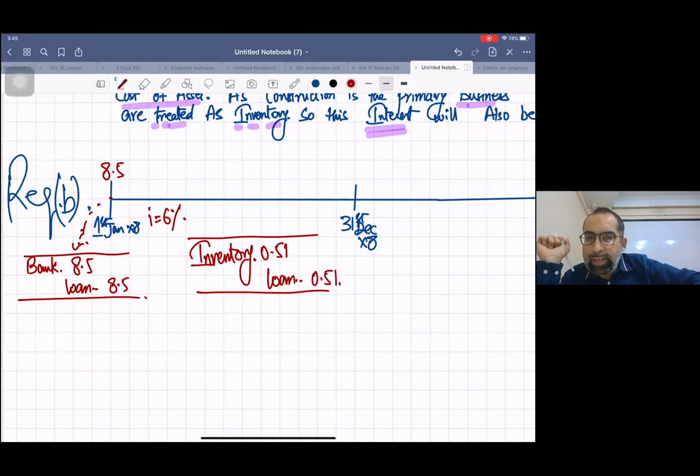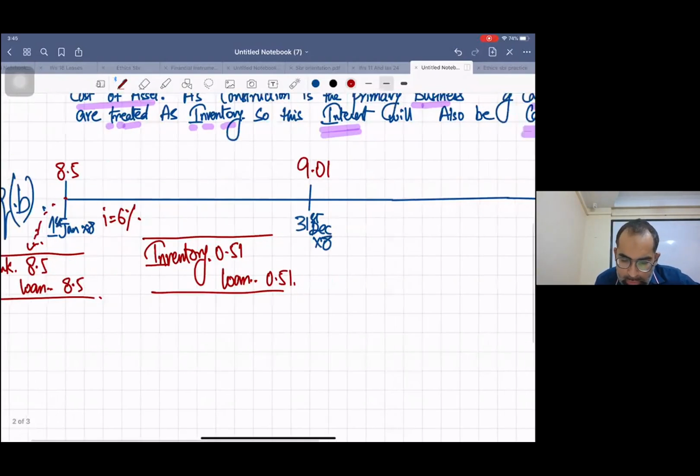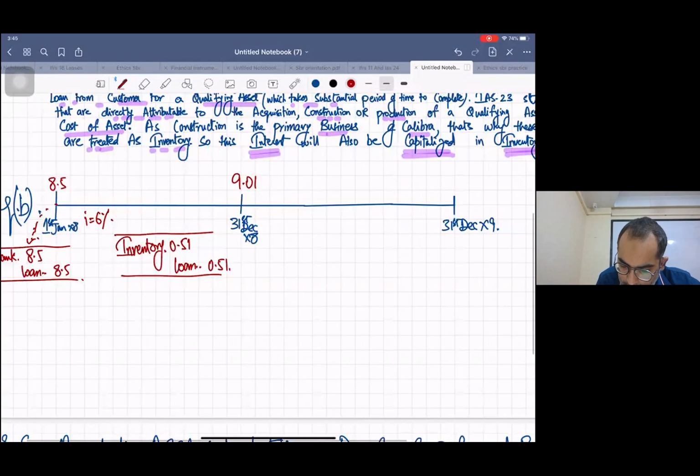Now can you add these? 8.5 was the beginning loan and 0.51, so I think it's 9.01. Now what's the interest rate again? 9.01 times 6% is 0.54.